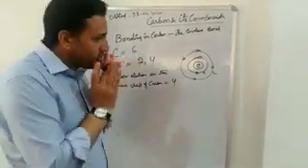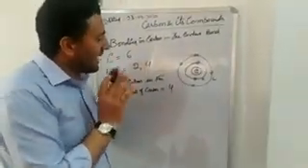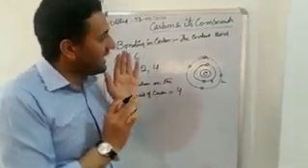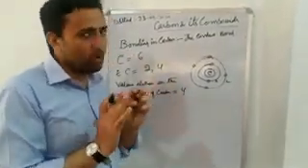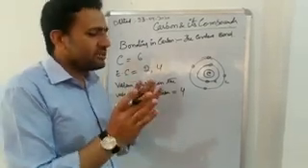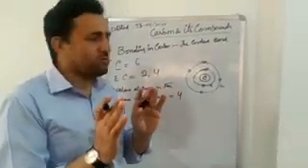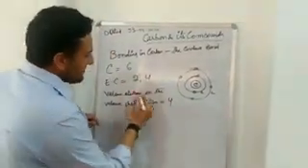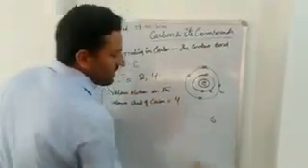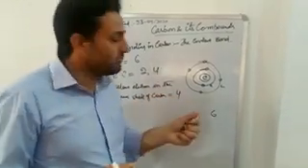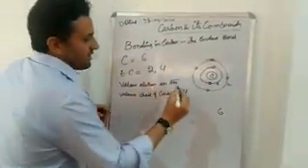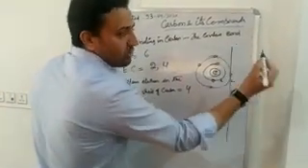We must know that every element tries to attain the electronic configuration of a noble gas, whichever gas lies near to this element. Carbon has the atomic number of 6. What are the nearest noble gases which are near to this carbon? First of all, let's see the noble gases.